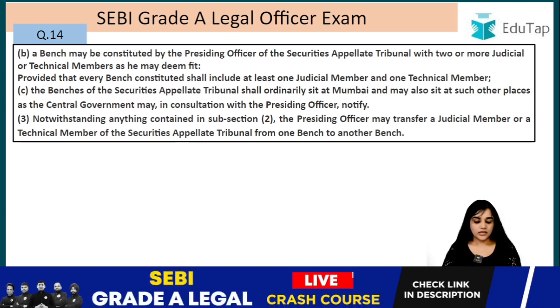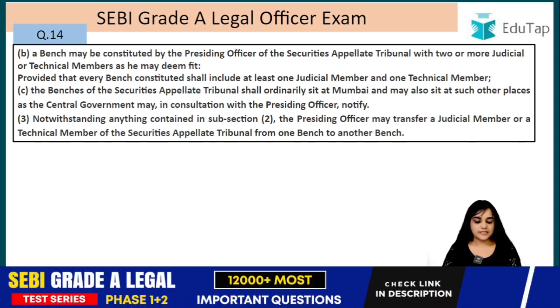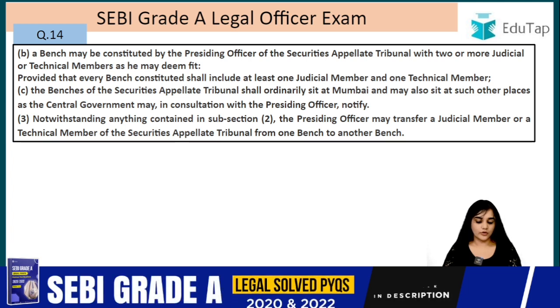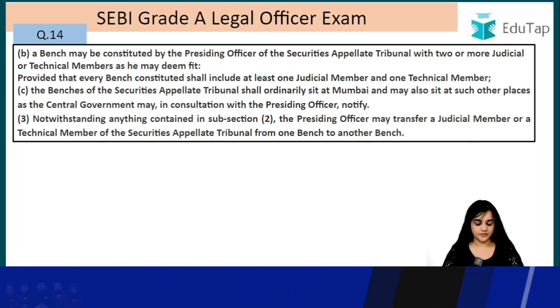The benches of the Securities Appellate Tribunal shall ordinarily sit at Mumbai and may also sit at such other places as the central government may, in consultation with the presiding officer, notify. Notwithstanding anything contained in subsection 2, the presiding officer may transfer a judicial member or a technical member of the Securities Appellate Tribunal from one bench to another bench. So they can be transferred, and who can make such transfer? It is the presiding officer.